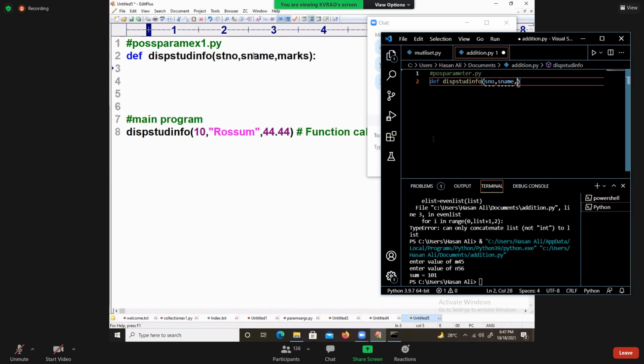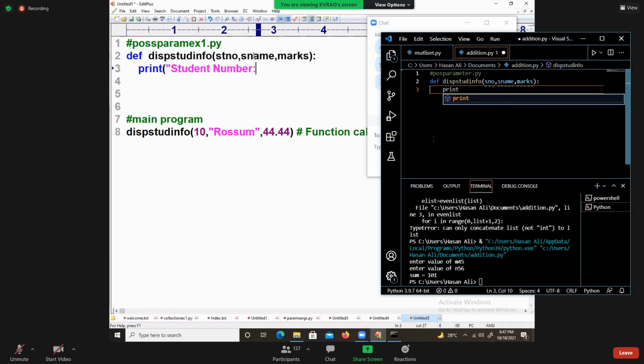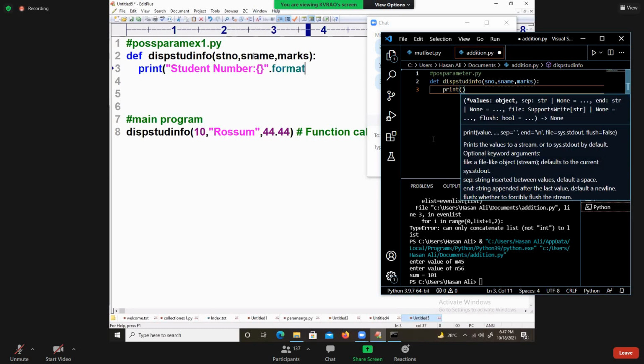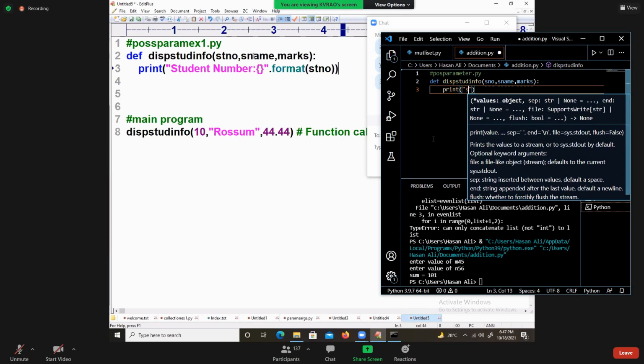Okay, print of student number, dot format of stno.